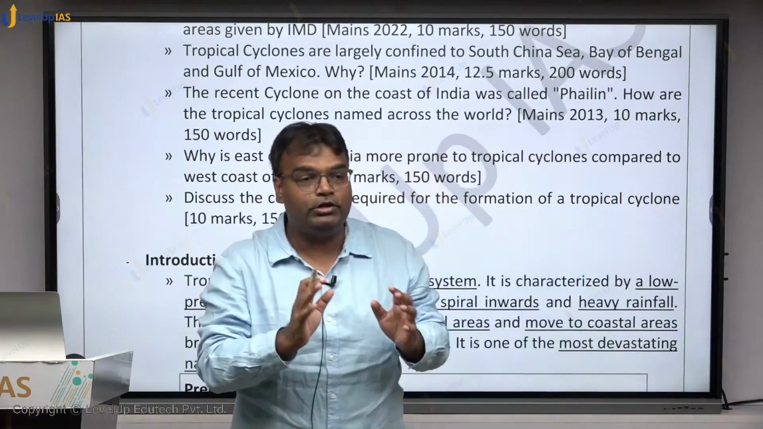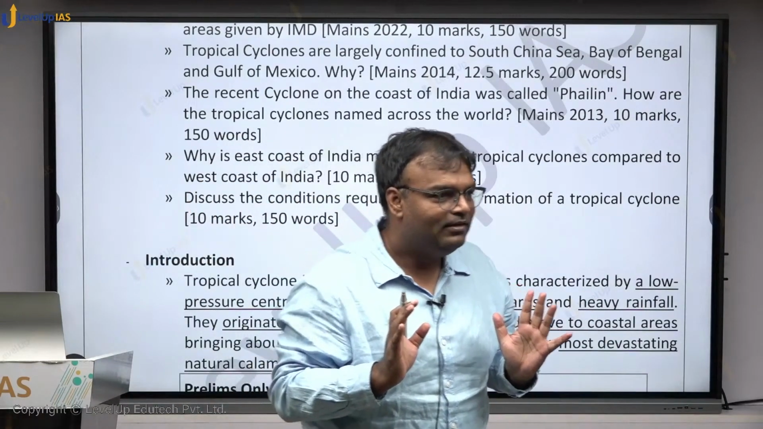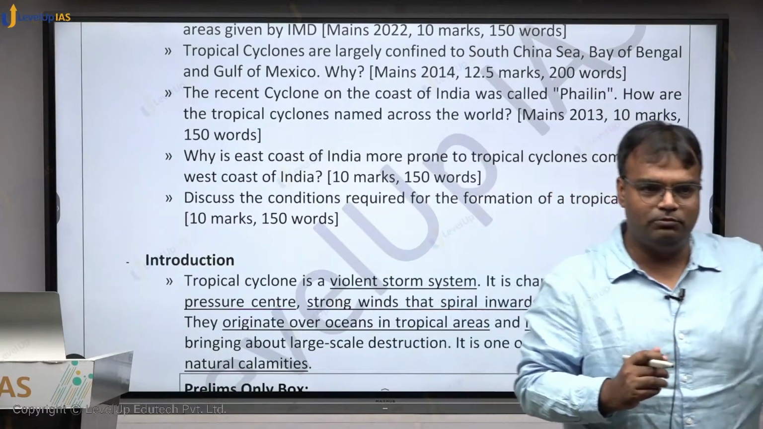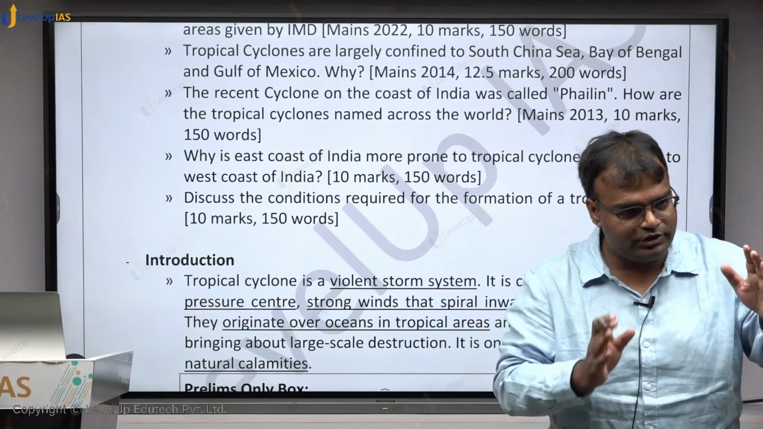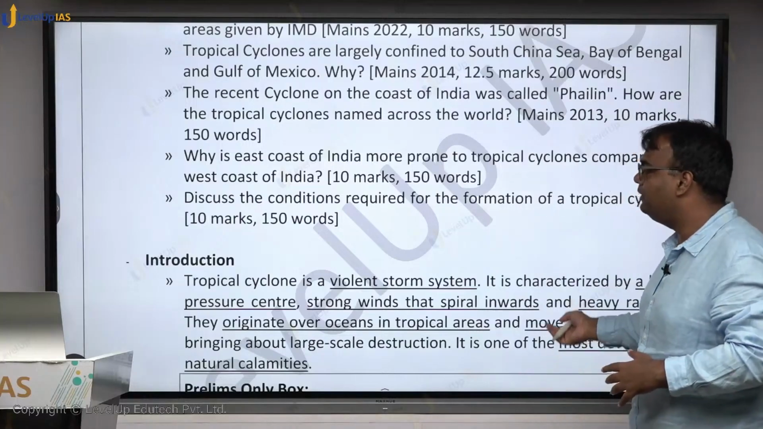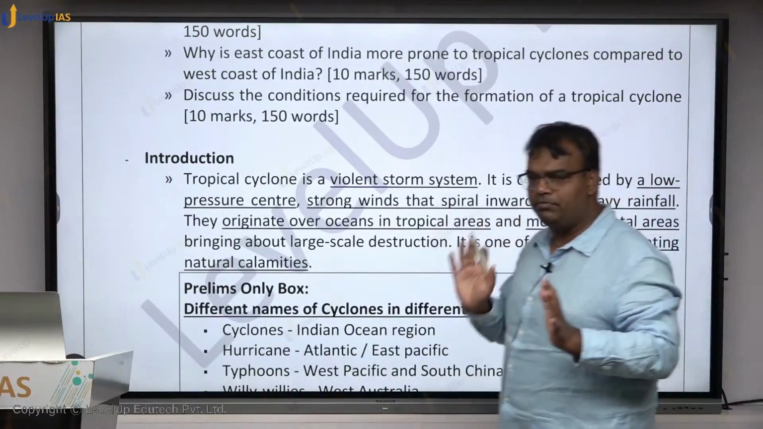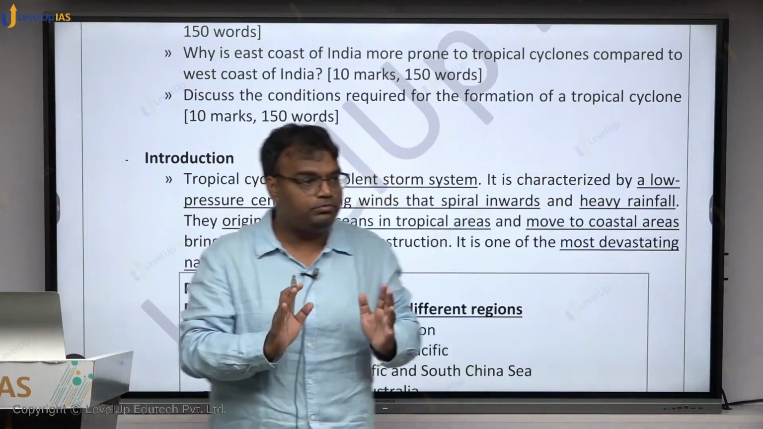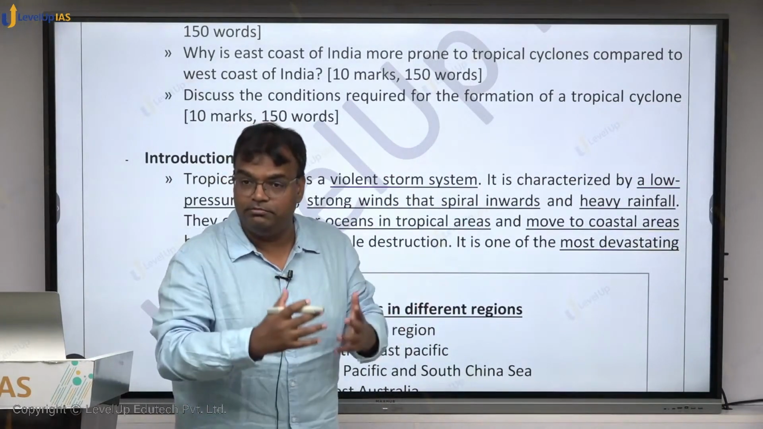So what I was saying was, we should have a definition prepared. If there is a question on tropical cyclone, we can give some context, we can give some data, a context based introduction, a data based introduction, but a definition based introduction should always be ready. So what is a tropical cyclone? It's a violent storm system. In very simple terms, it's a violent storm system, but there are many other things which can be violent storm systems.